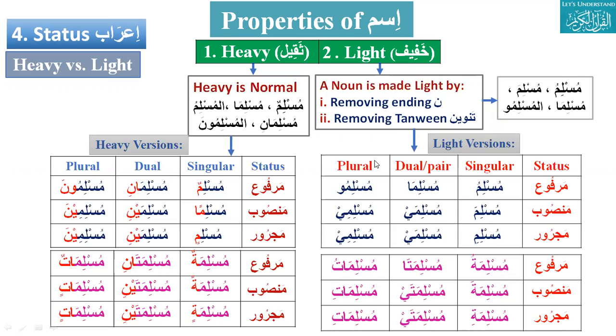There are reasons why we do that, but first we have to see the heavy version. If we say muslimun, muslimani, muslimuna, similarly in feminine, muslimatun, muslimatani, muslimatun. The light version of muslimun will be muslimu.